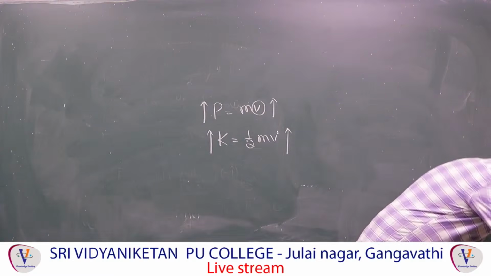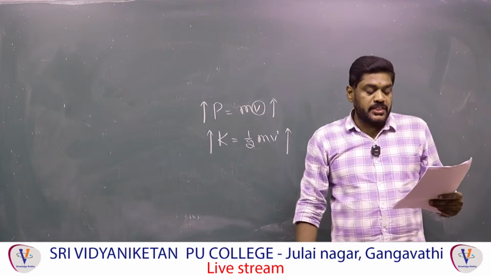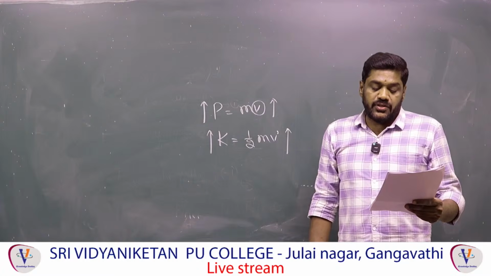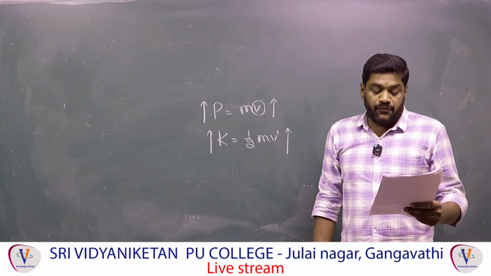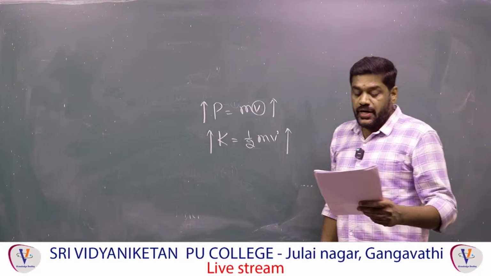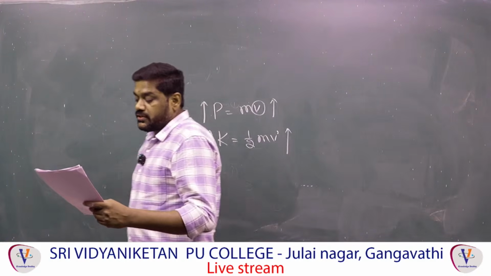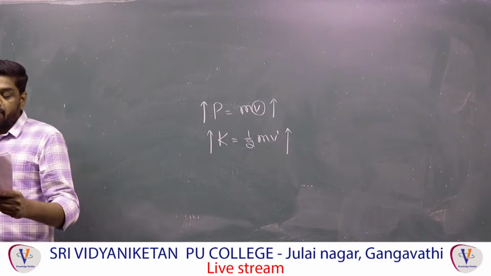Next, the seventh one. An electric dipole is placed in a uniform electric field. Which of the following is correct? Net force on the dipole must be 0. Net torque must be 0. Net force on the dipole must be non-zero. Net torque must be non-zero.